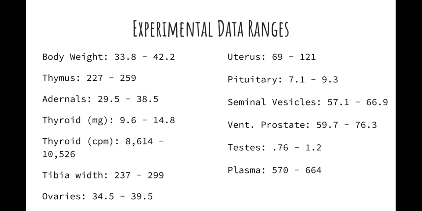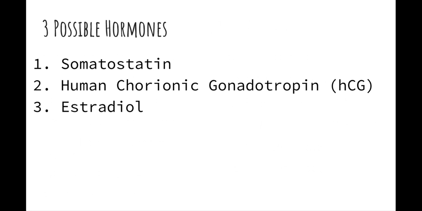Along with these, there was a body part that was of interest. This meant it did overlap, but by a very small amount. This was the ovaries. This was a body part that we did not completely eliminate when deciding on our hormone, but did not entirely base our decision on either. The three possible hormones we decided on were somatostatin, HCG, and estradiol.